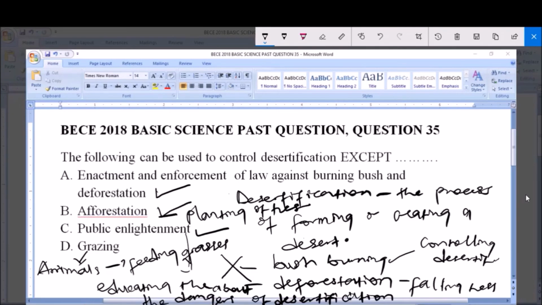So you see that grazing will not control desertification. Now let's go back to the question. The question says the following will control desertification except. That means one of these options will not control desertification. And like we've seen, grazing will not control desertification. Instead, grazing will lead to desertification. So our answer to this question is D, grazing.